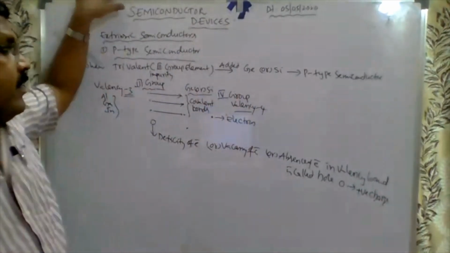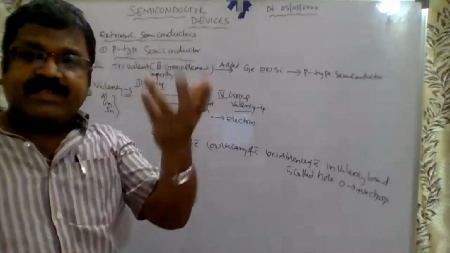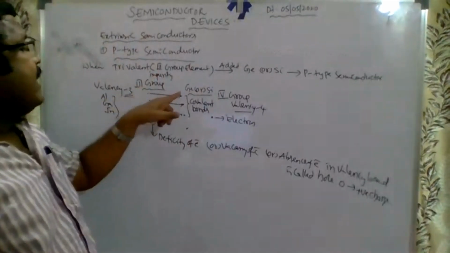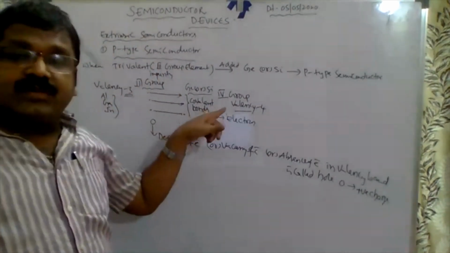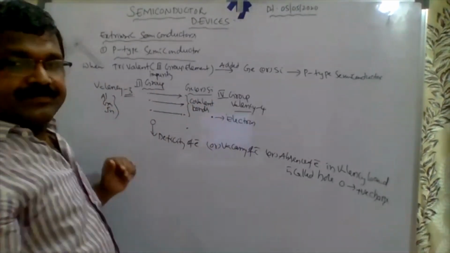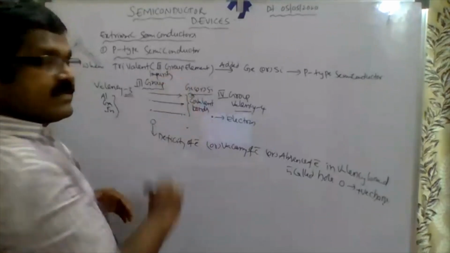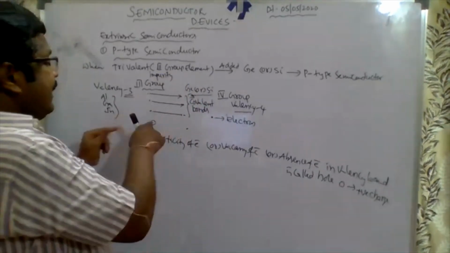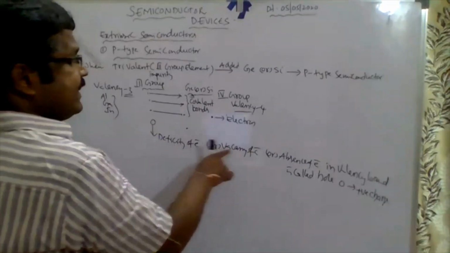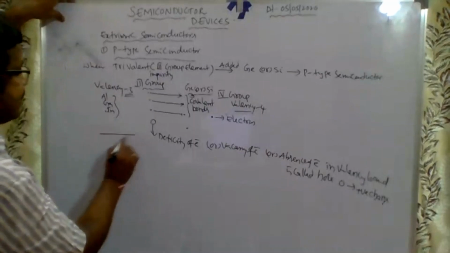See, so what is this one? Here there is an electron deficit, because the trivalent element has 3 valence electrons and the fourth group element has 4 valence electrons. That's why 3 covalent bonds are completed. But there is 1 electron deficit, a vacancy of an electron, an absence of an electron in the valence band.